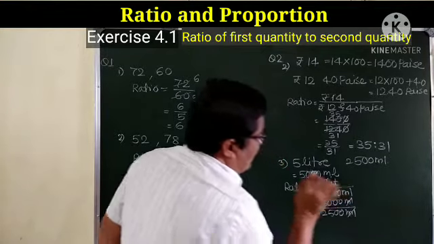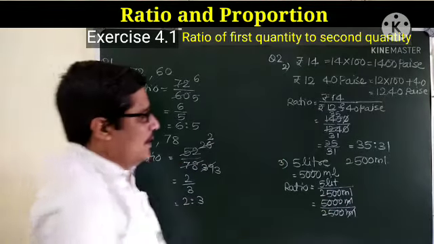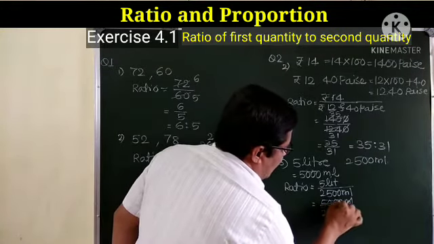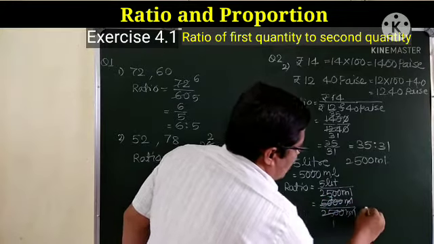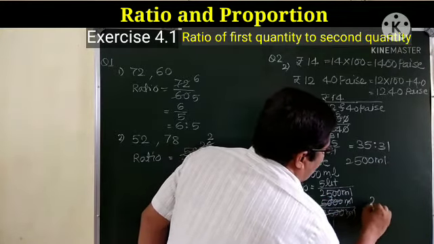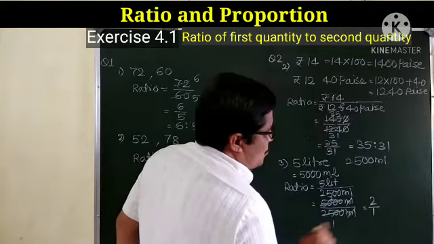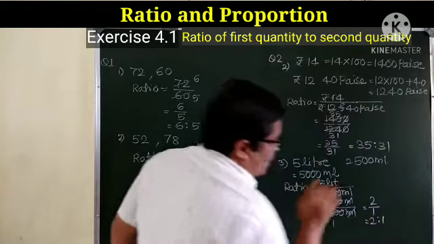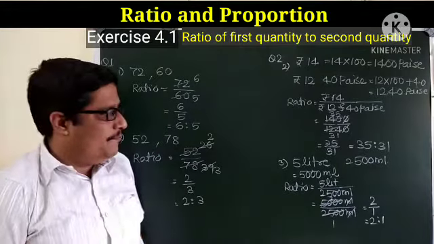So this ml will get cancelled. Now here it will be 1 and here it will be 2. Therefore here we get the ratio 2:1. So this we can write in this way also 2:1.